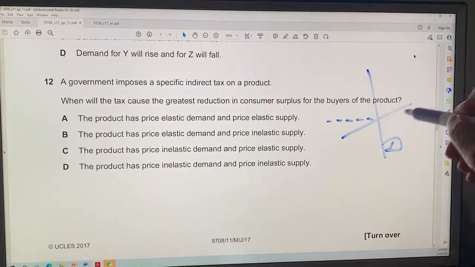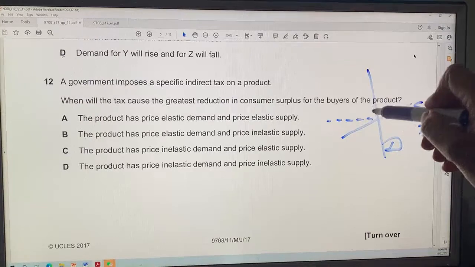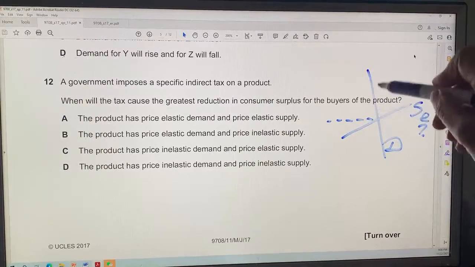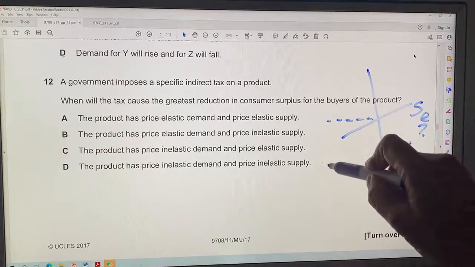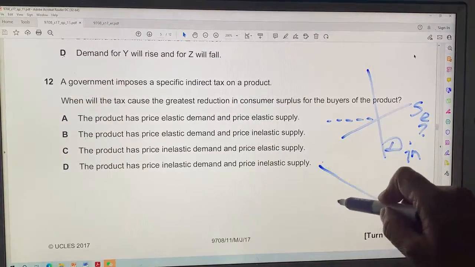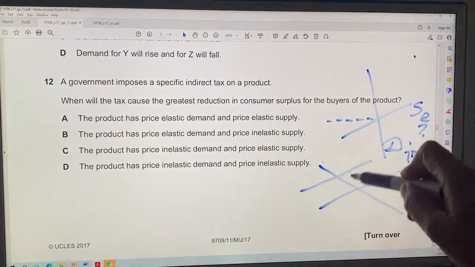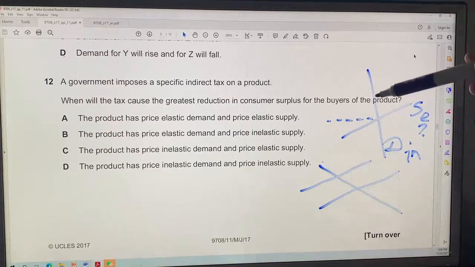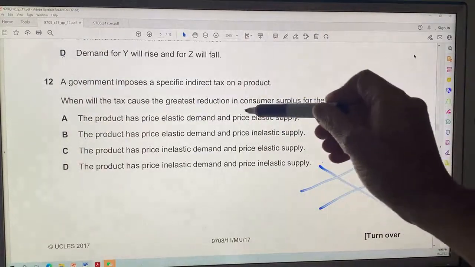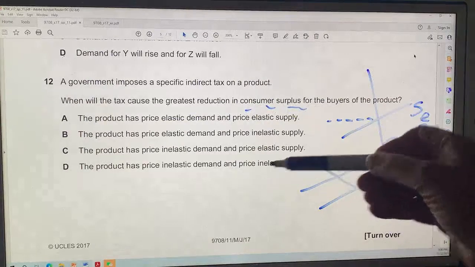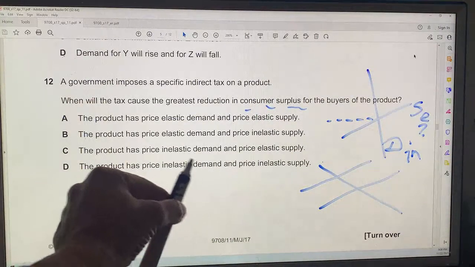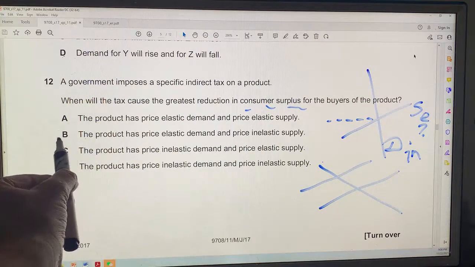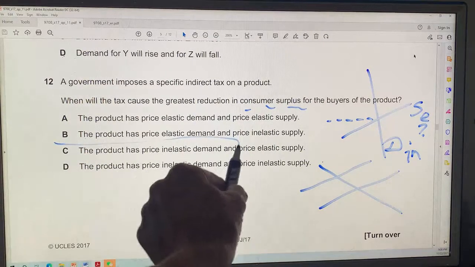So demand is inelastic, supply is elastic, or maybe it doesn't matter. But I think if demand is inelastic, then the effect of a tax is much higher on the consumer surplus for the buyers. So the answer should be the product has price inelastic demand.